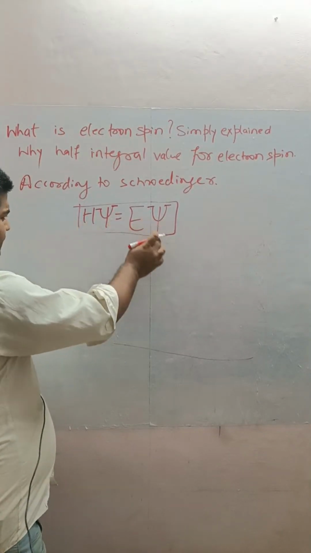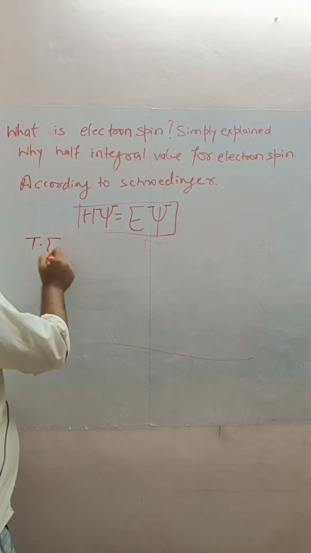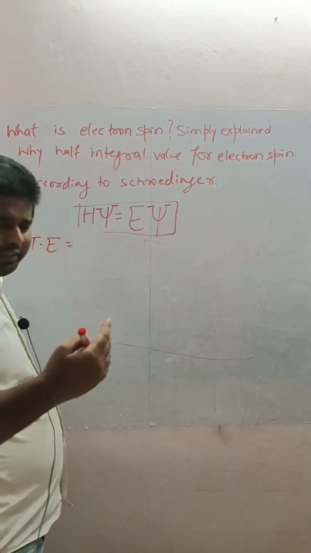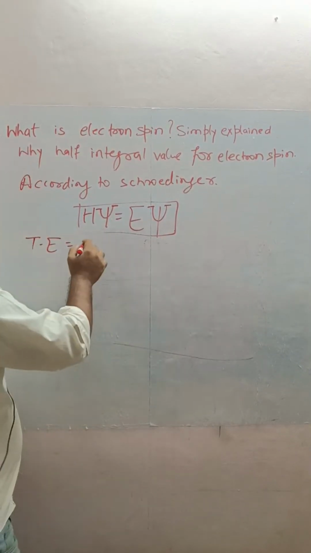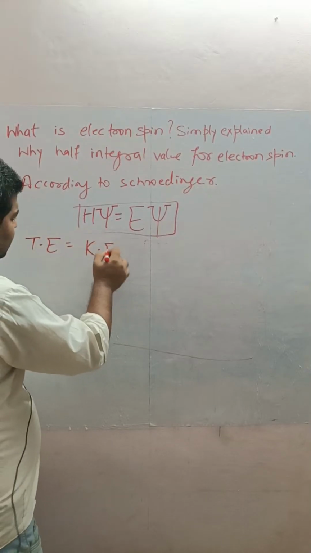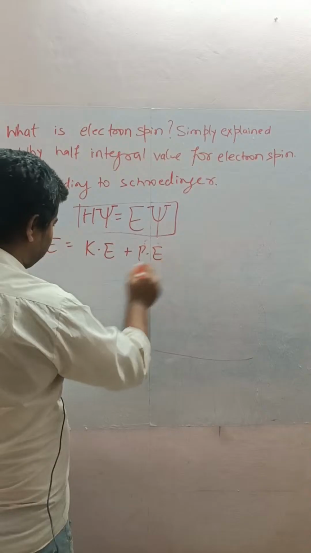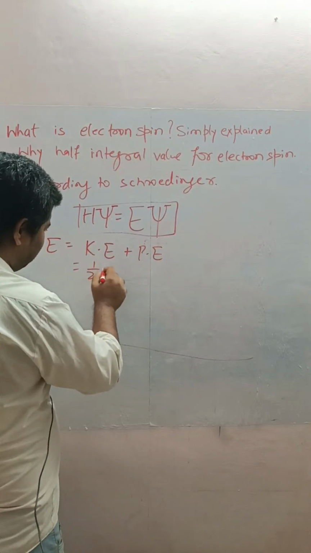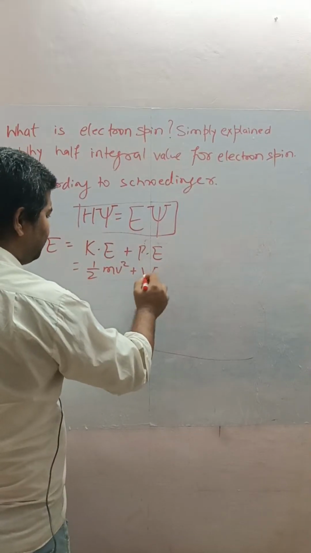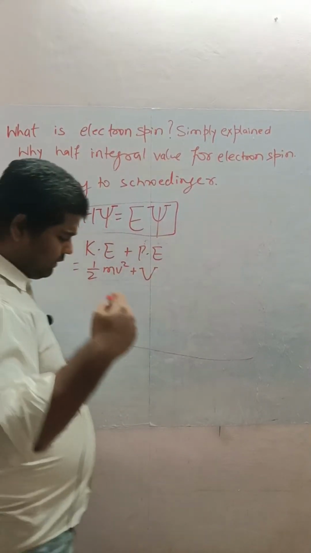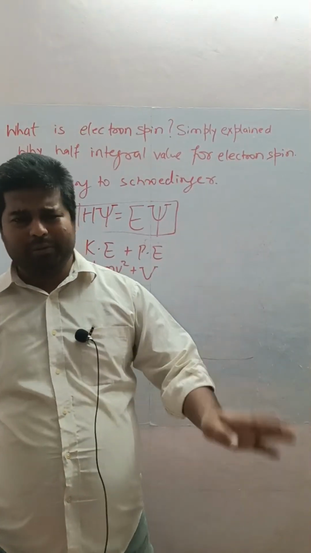After solving this, Schrödinger used the total energy of an electron in a very classical way. It was the kinetic energy of the electron plus the potential energy of the same electron. For kinetic energy, he used 1/2 mv squared, plus the potential energy V, representing the potential disturbance there, either gravitational, electrostatic, whatever you feel.